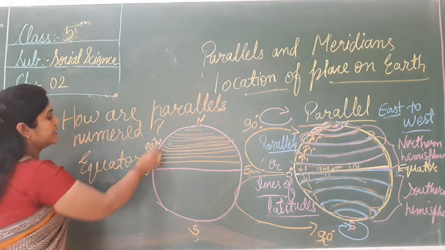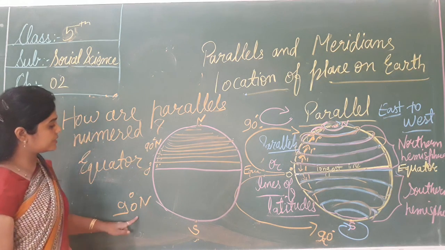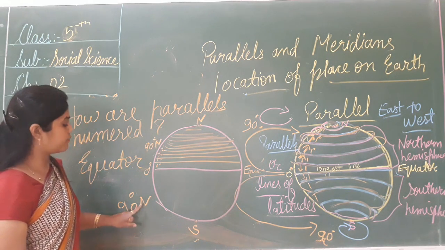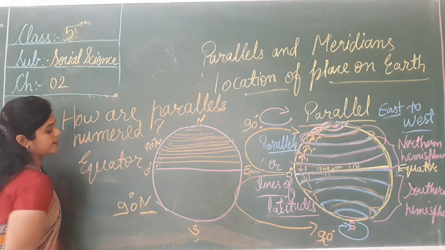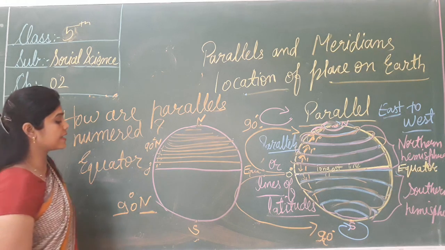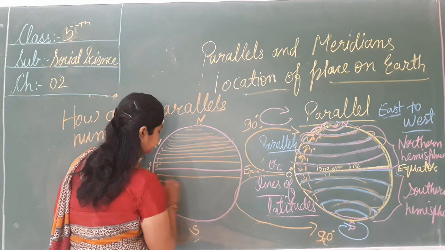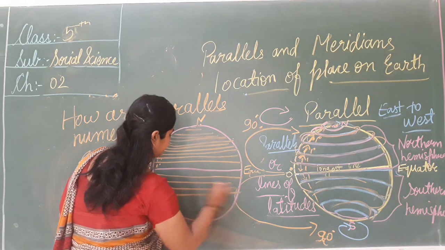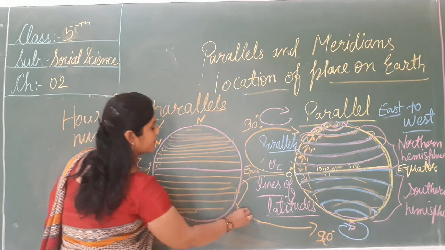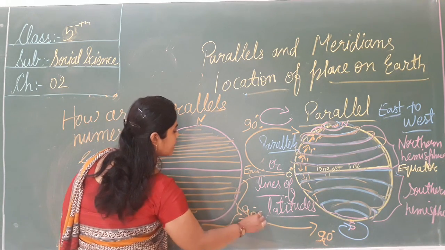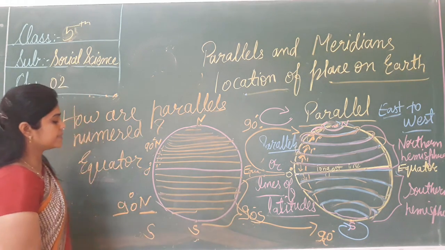So we can write 90 degree north, because these are the parallel lines of the northern hemisphere. So we write N for northern hemisphere and S for southern hemisphere. And this also, how many parallels are there in the southern? There are 90 parallels in the southern hemisphere.